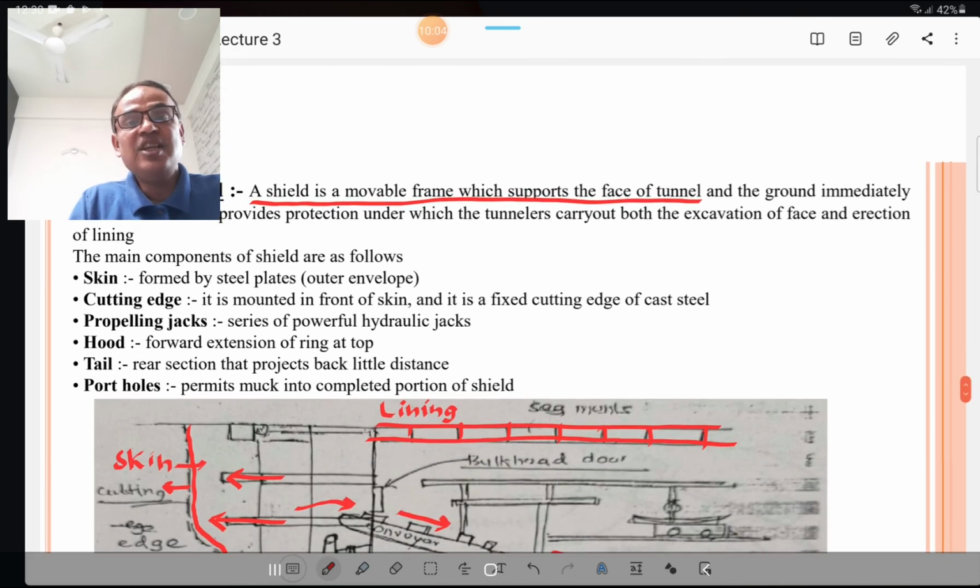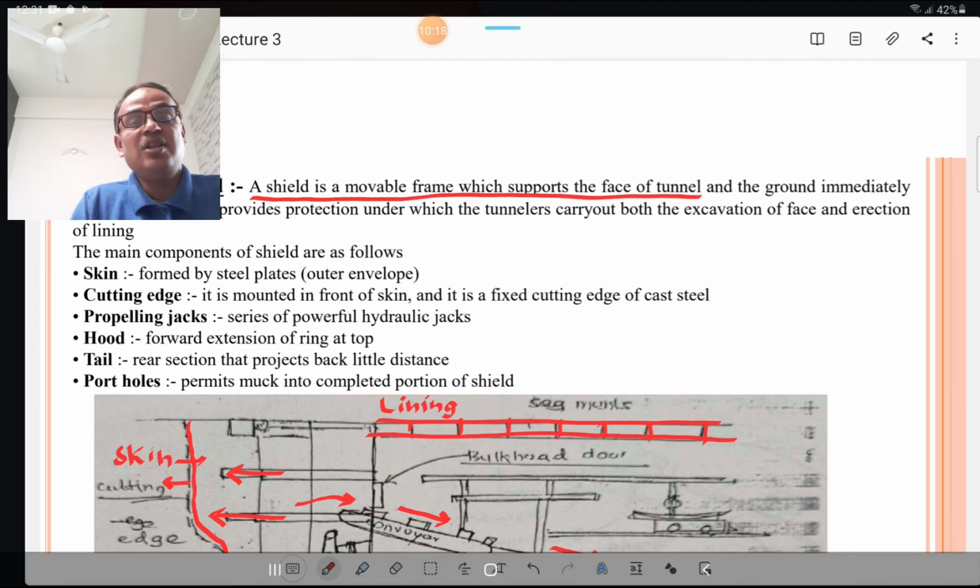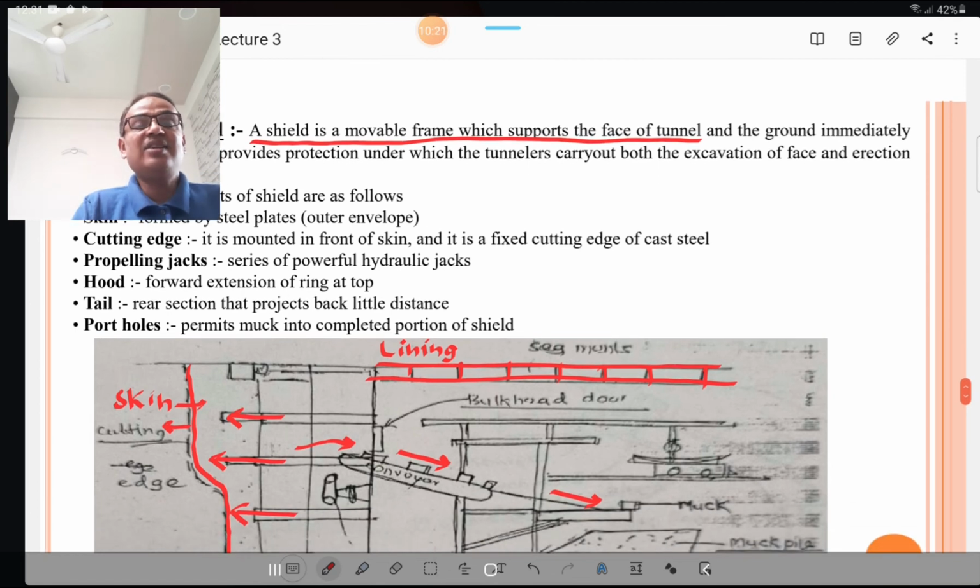Skin. Skin is the top front member which is formed by steel plates, and we may call it the outward envelope. Cutting edge. It is mounted in front of the skin, and it is a fixed cutting edge of cast steel. Propelling jacks are a series of powerful hydraulic jacks which are used for excavation. Hood is the forward extension of the ring at top. Tail is the rear section that projects back a little distance, and portholes are the holes which permit the muck into the completed portion of the shield.